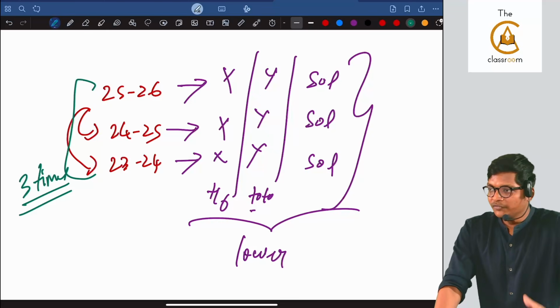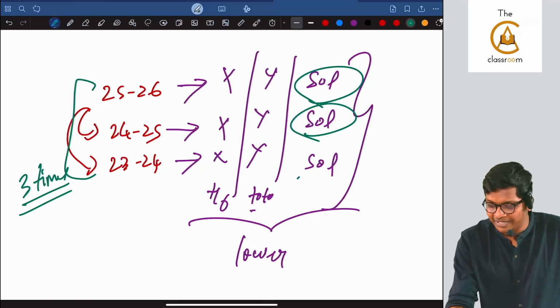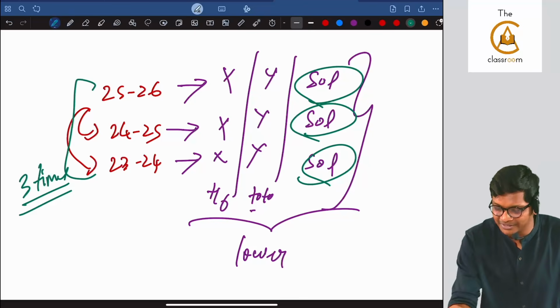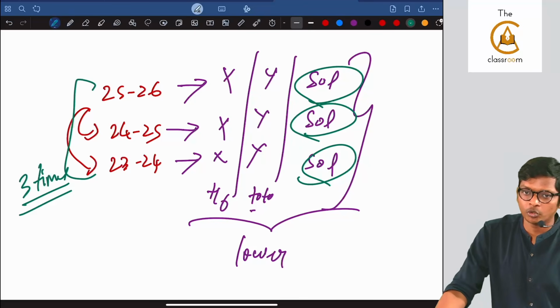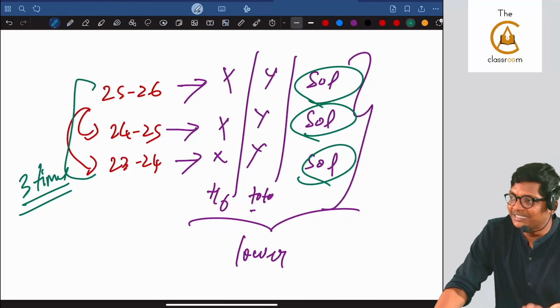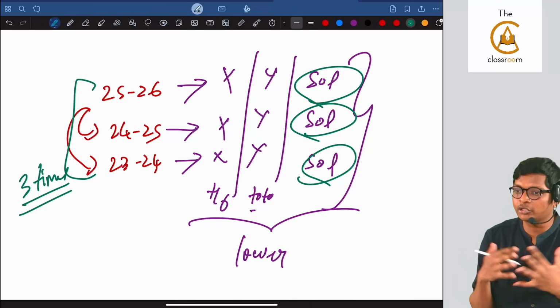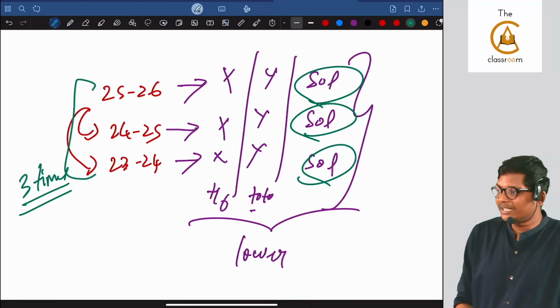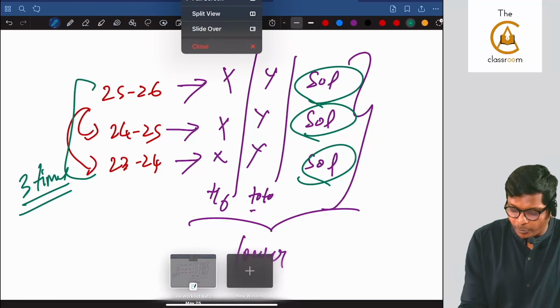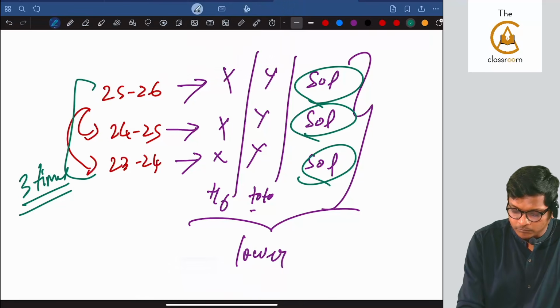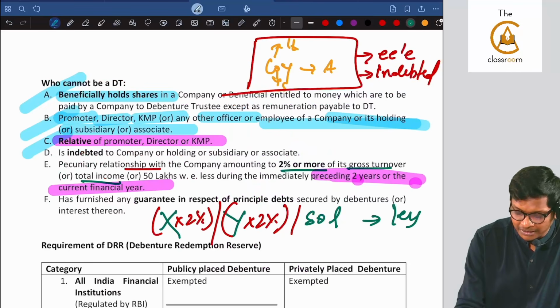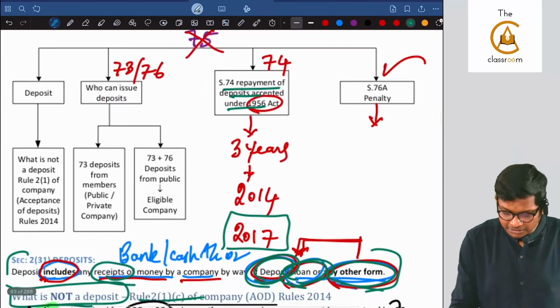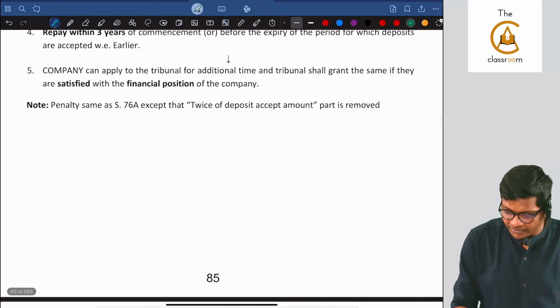Why? Because if you have business worth 50 lakhs or more, assuming this is the lower amount, that means you are having so many transactions with them that it affects your independence. Are you all getting it, guys? This 2% point is not there in deposits, but that same point is there. Instead of 2%, they gave a different wording in deposits.